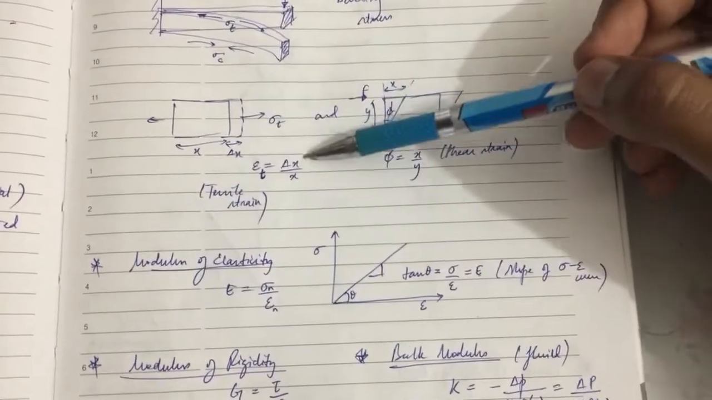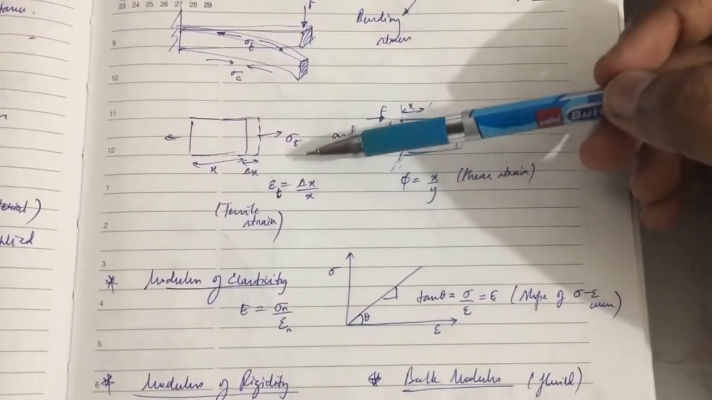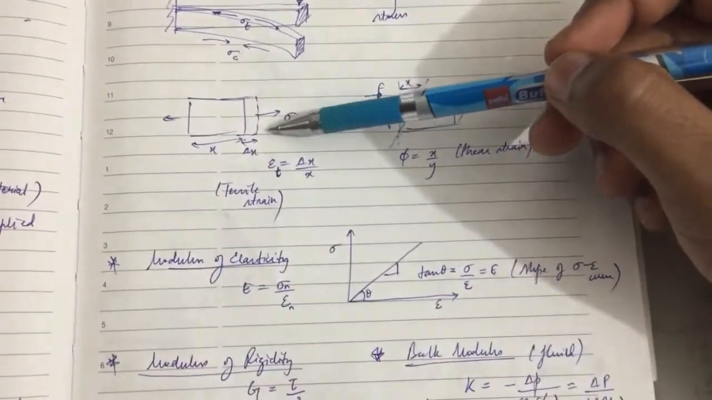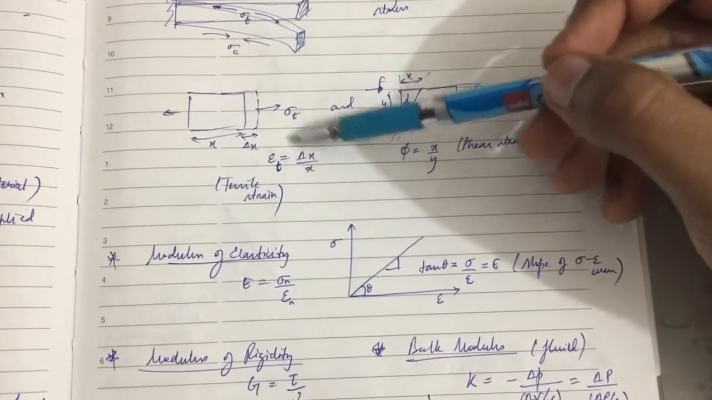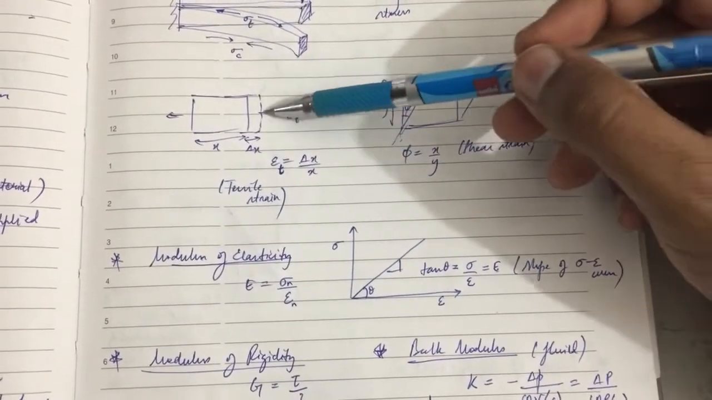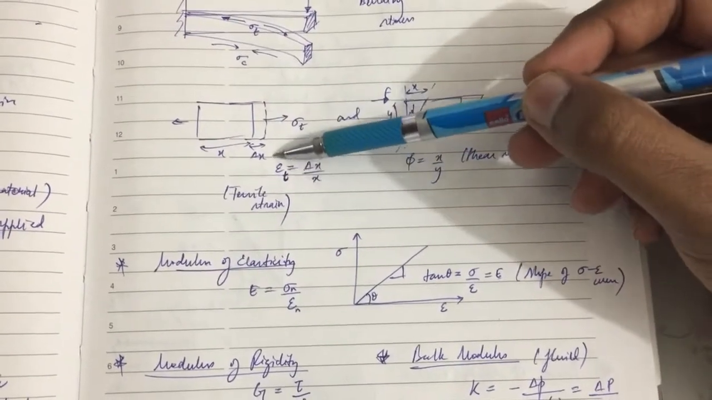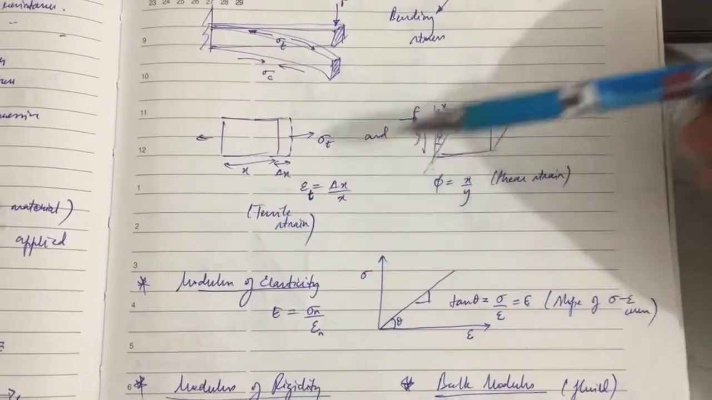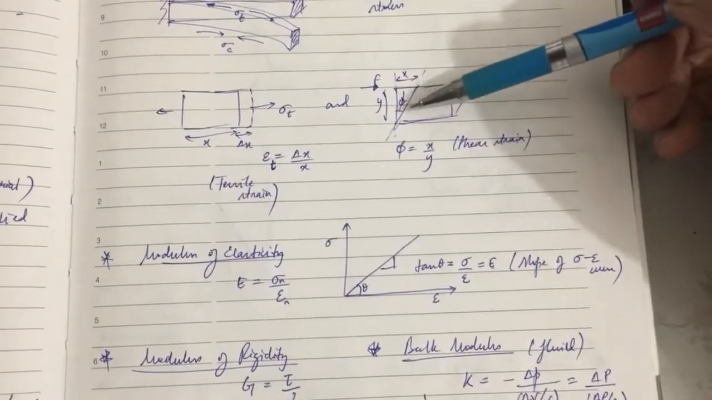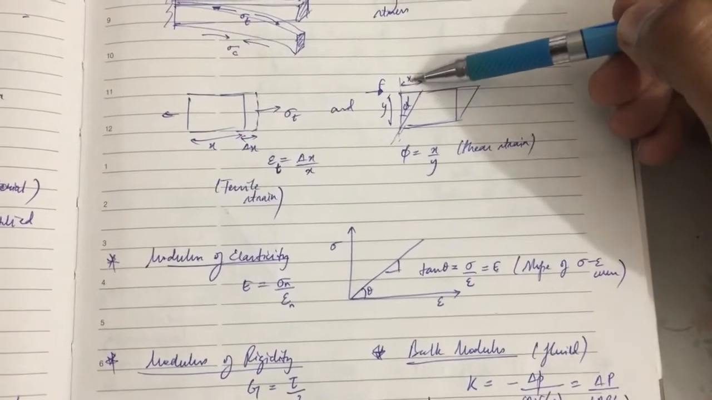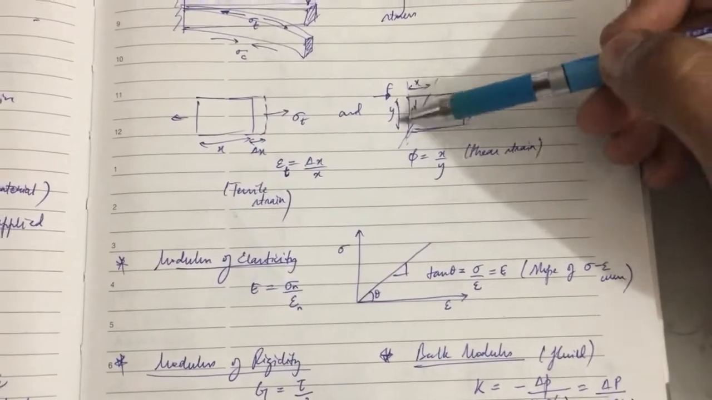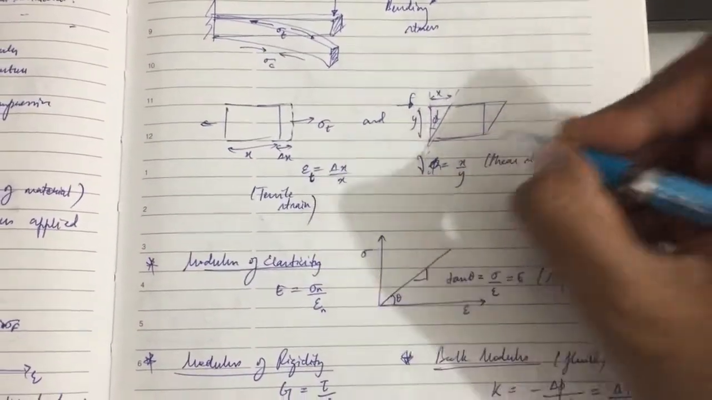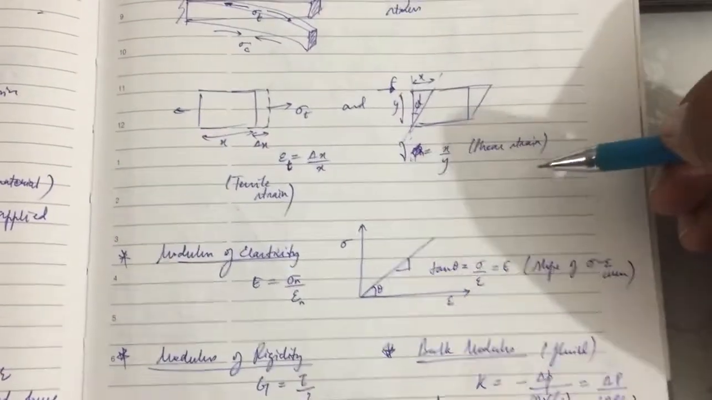Then tensile strain. Tensile strain is nothing but when we apply force to the material and there is a change in the length of the material along the longitudinal direction, the direction of the applied force. The strain is the change in the distance divided by the original distance, whereas the shear strain is basically the change in the distance along the x-axis and the y-axis. We denote shear strain with the gamma symbol.